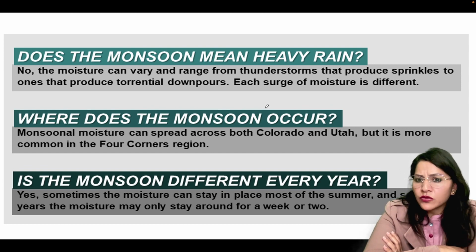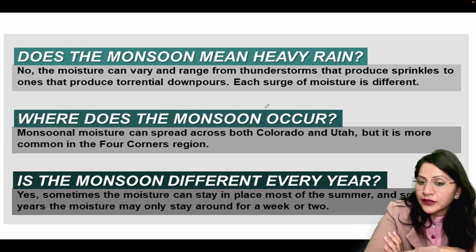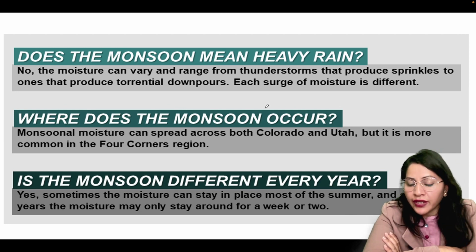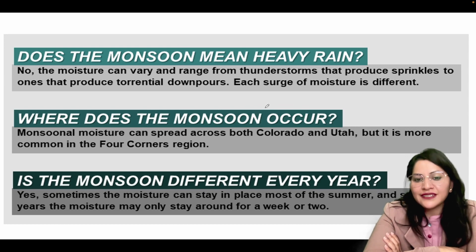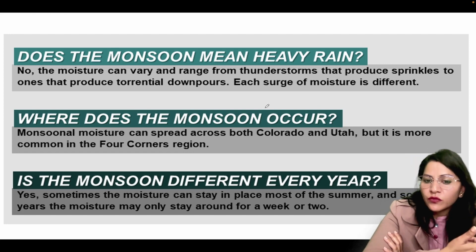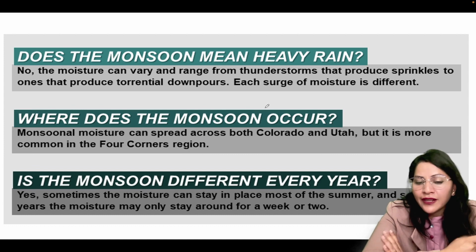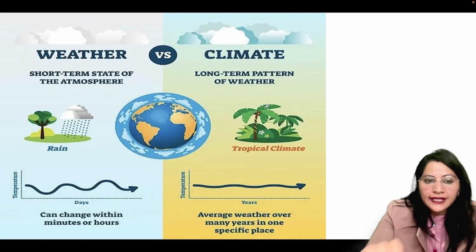And is the monsoon different every year or is it the same every year? The answer is, monsoon is different every year. Some years it gives heavy rain and sometimes no rain at all. Monsoon is notorious in nature. Monsoon winds sometimes bring heavy rain and sometimes they bring no rain at all. Moving towards the next slide.